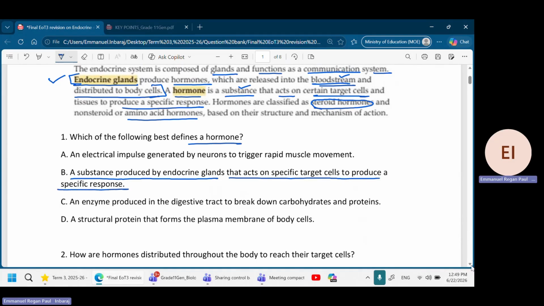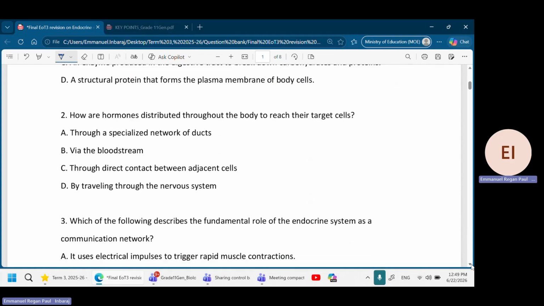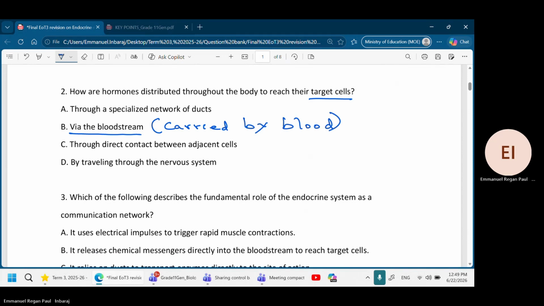So that's hormones. And how are hormones distributed throughout the body to reach their target cells? Hormones are distributed via the bloodstream, which means the hormones are carried by the blood. Now let's move on to the next part.